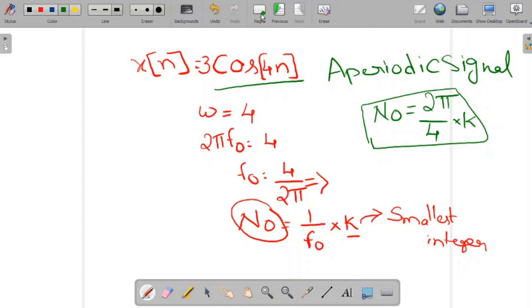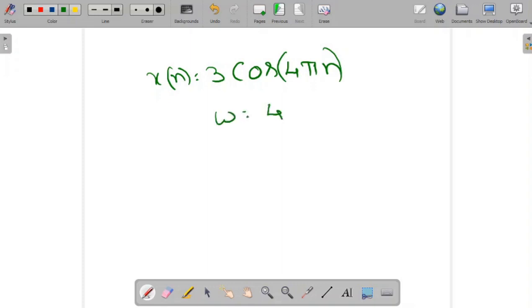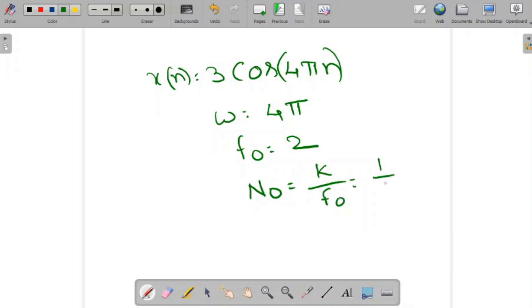We'll take another example. X of n is equal to 3 cos 4 pi n. Here omega is equal to 4 pi, f naught is equal to 2, that means N naught is equal to k by f naught, which is equal to 1 by 2 into k.